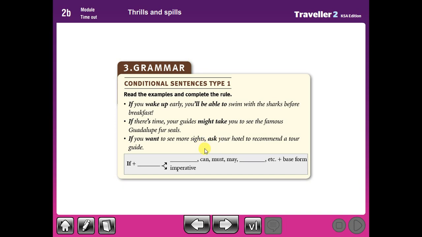An imperative sentence begins with the base form of the verb, and here we don't have a subject. So if plus present simple, we can say will, can, must, may, might plus base form, or we can get an imperative sentence.